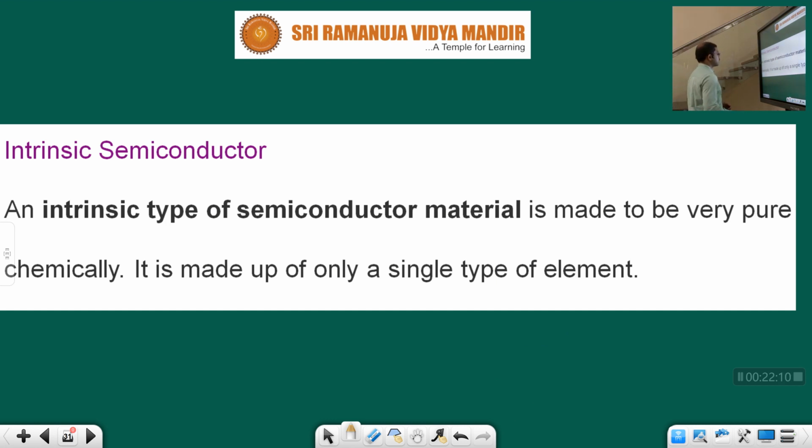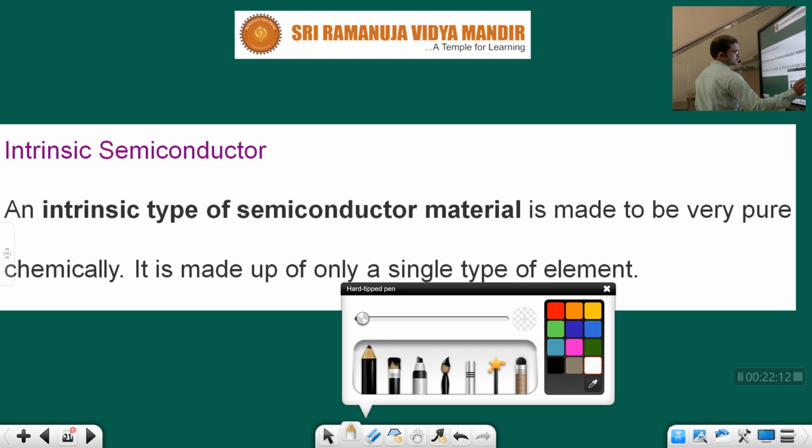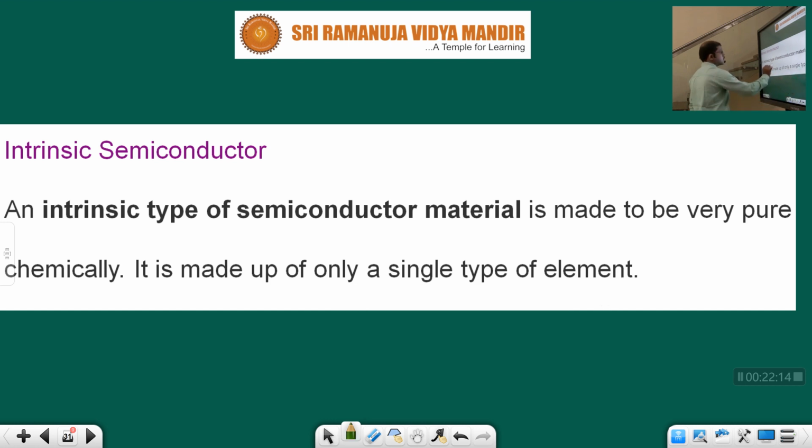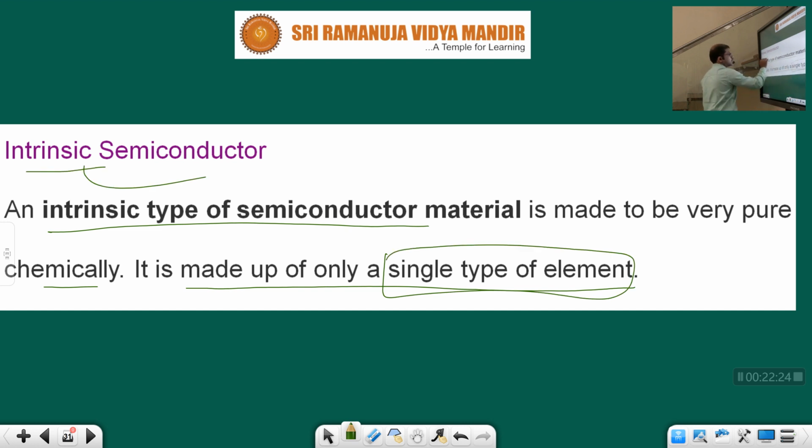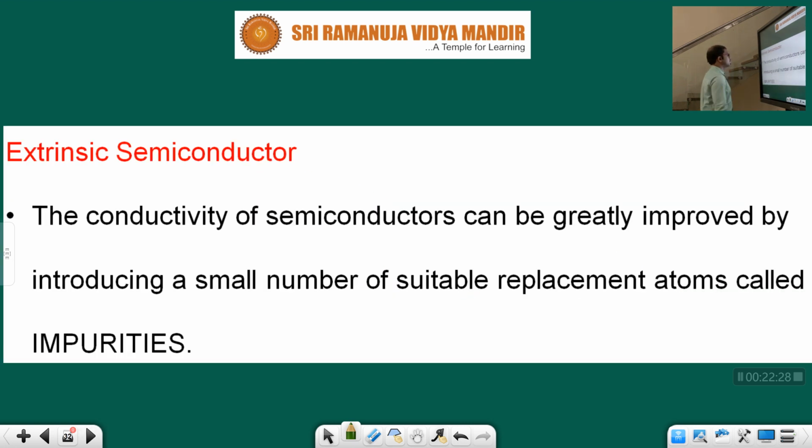Next, intrinsic semiconductor, children. An intrinsic type of semiconductor material is made to be very pure chemically, and it is made up of only a single type of element. Intrinsic means what, children? That semiconductor is made up of only a single type of element.